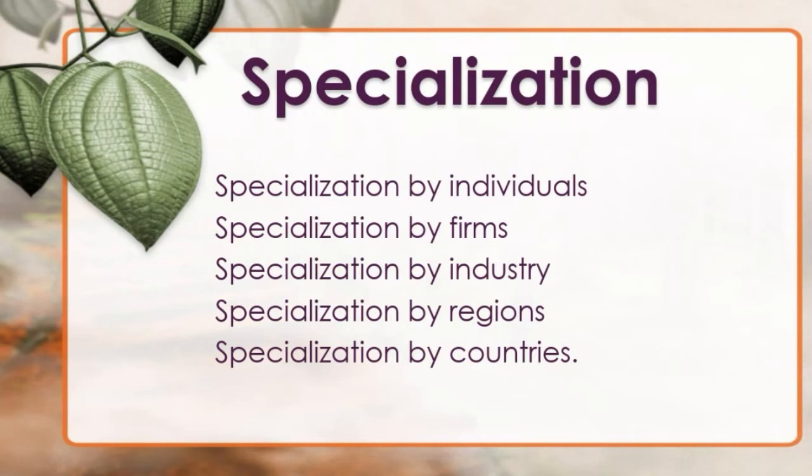A group of firms producing related goods, right? Related products, that is known as industry. So industrial specialization means what? A particular industry specializing in production of a particular good, that is known as industrial specialization.